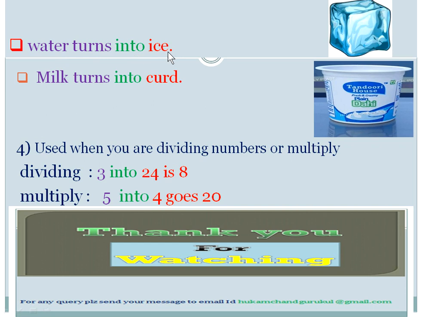Water turns into ice. Water is in a liquid state and we change it into ice, a solid state. So we use the preposition into here. Milk turns into curd. Here milk is a liquid and we change it into curd. So here also the state is changing, so we use the preposition into.